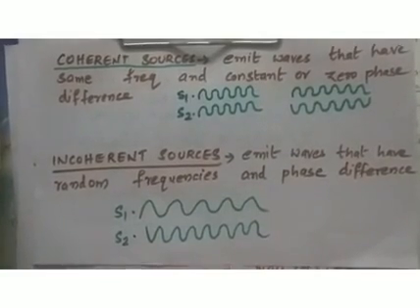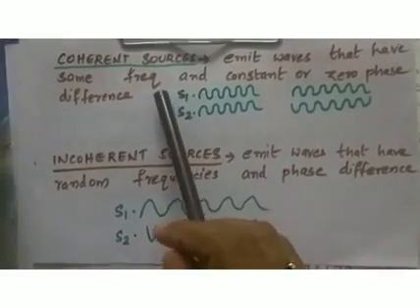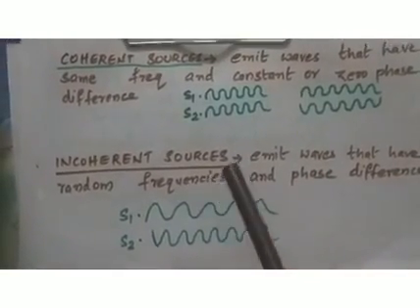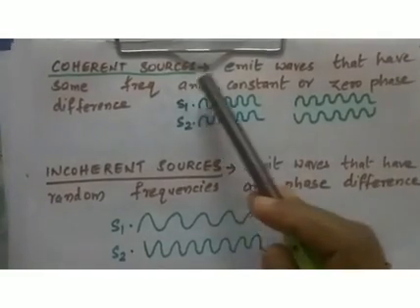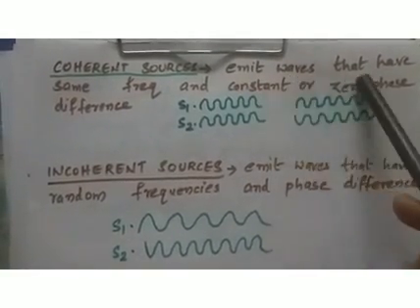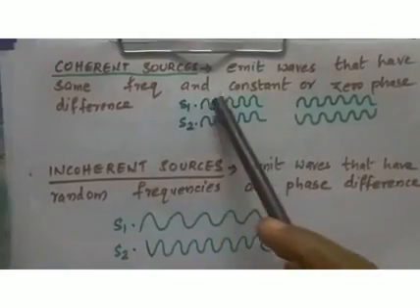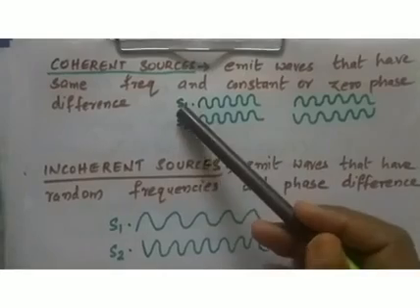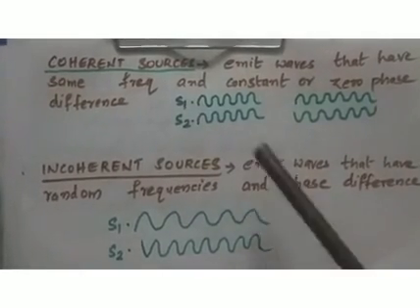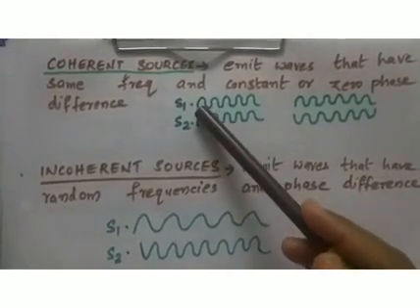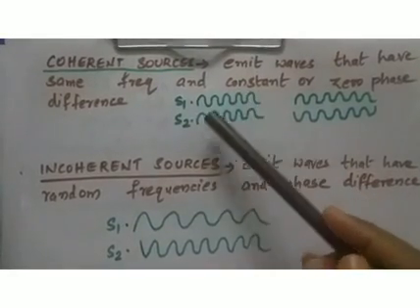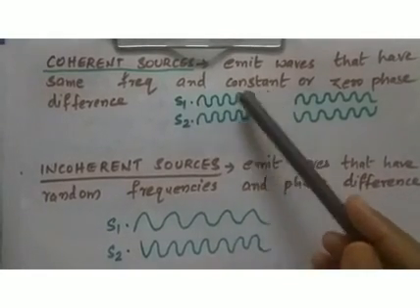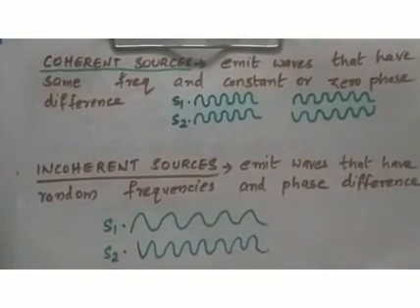Okay, so what type of sources can be called coherent sources and what type of sources can be called incoherent sources? Coherent sources are those sources which emit waves that have the same frequency and constant or zero phase difference. Okay, so consider two sources S1 and S2 as shown here. Two sources emit waves like this. And if you consider the phase difference between these two sources, it will be zero.